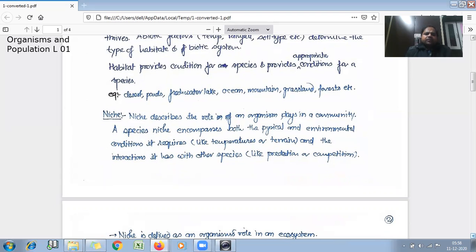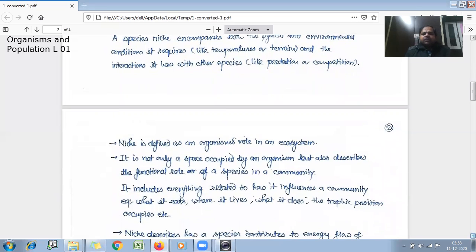A species' niche encompasses both the physical and environmental conditions it requires, such as temperature and terrain, and the interactions it has with other species, like predation, competition, etc. It means when a particular population is present in a habitat, there will be a functional role of that species, and that species will have a particular place in that community, like in the trophic system also.